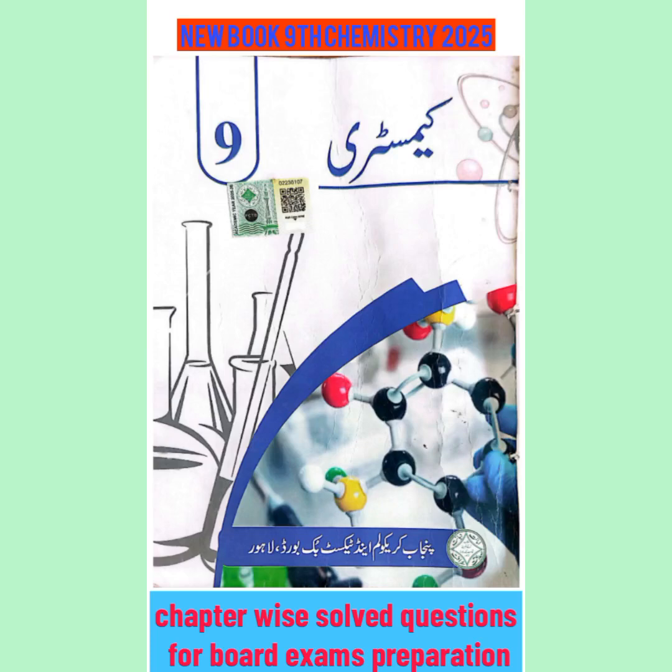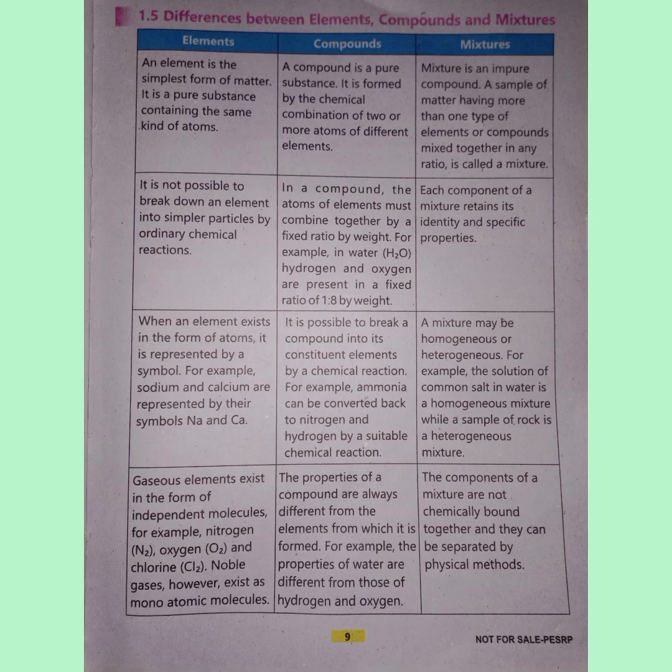Ninth chemistry, chapter number 1, topic 1.5, differences between elements, compound and mixture. First, we discuss elements. An element is the simplest form of matter. It is a pure substance containing the same kind of atoms. A compound is a pure substance. It is formed by the chemical combination of two or more atoms of different elements.